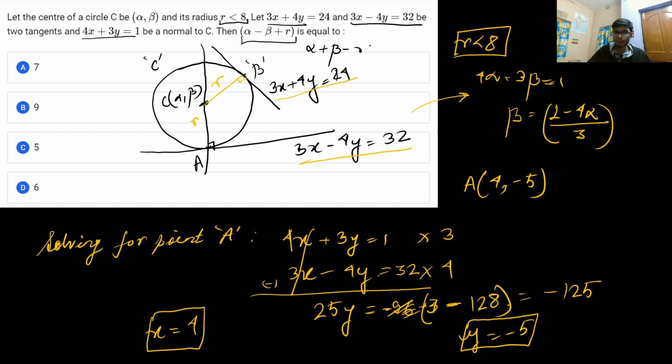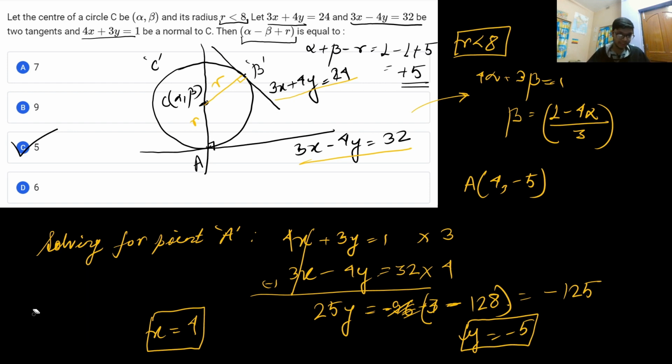Alpha plus beta minus r is equal to... alpha I got 1, beta I got minus 1, minus 5. So this value will be equal to minus 5, and I need to calculate for this part, sorry, radius was plus r, what am I doing wrong. Okay, so this is equal to 5, so the value will be equal to option number C. So the answer is option number C. Oh, very sorry, not option number C.